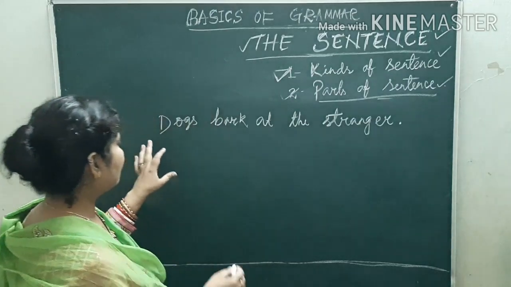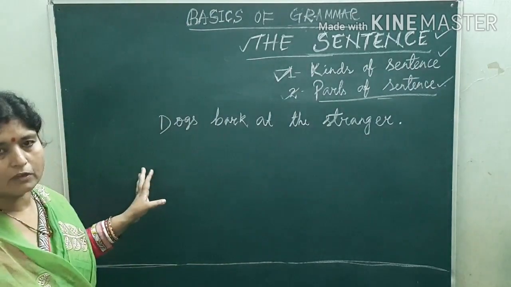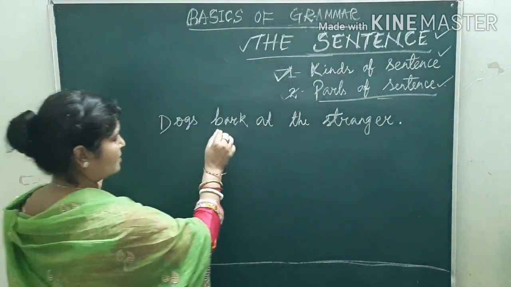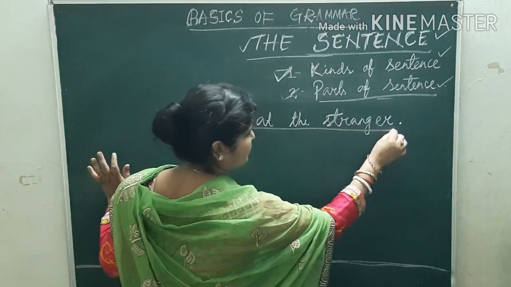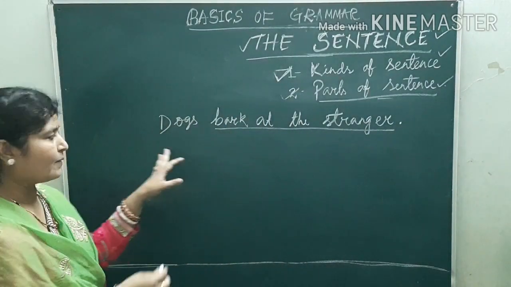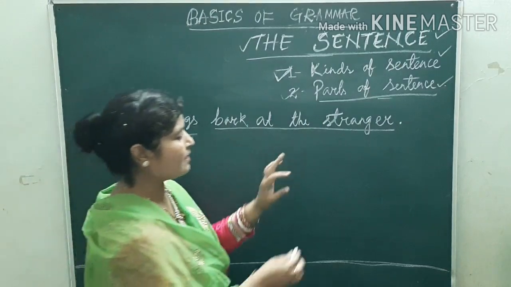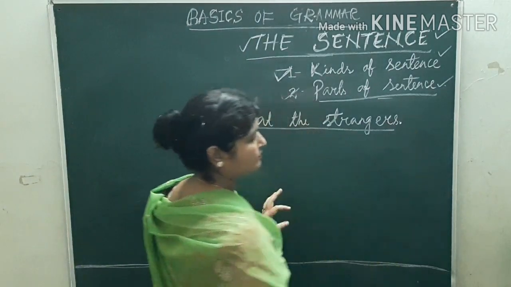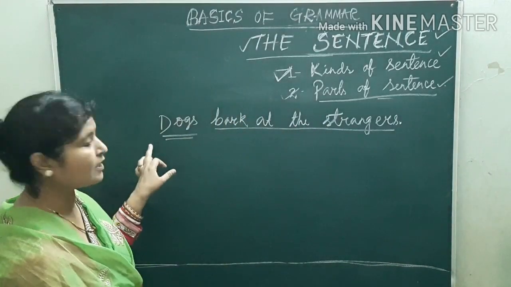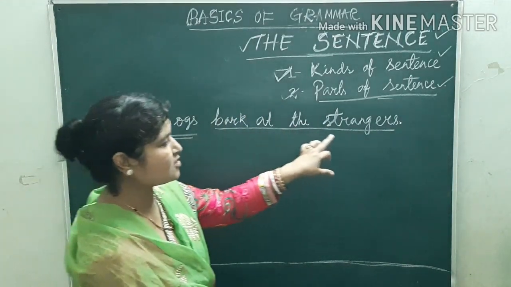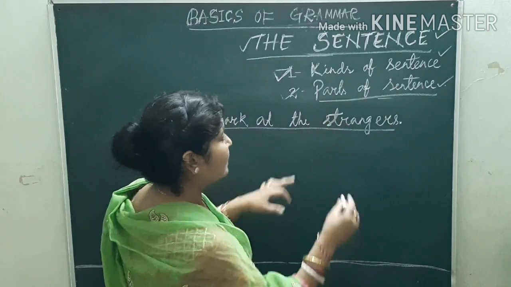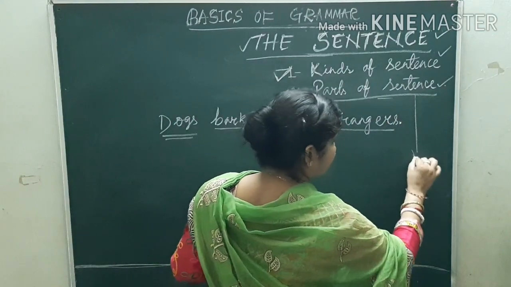So here, about what are we talking? These words are telling about whom? About the dogs. Dogs bark at the strangers. And what is spoken about the dogs? Bark at the stranger. So, there are 2 parts of a sentence.